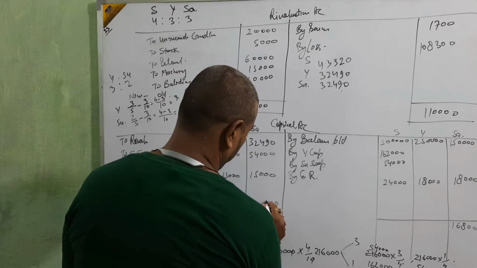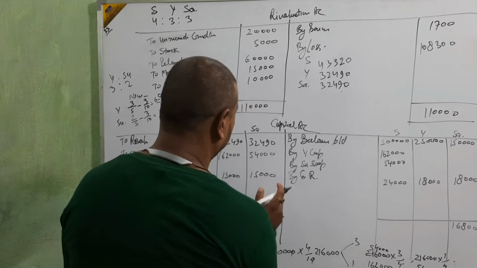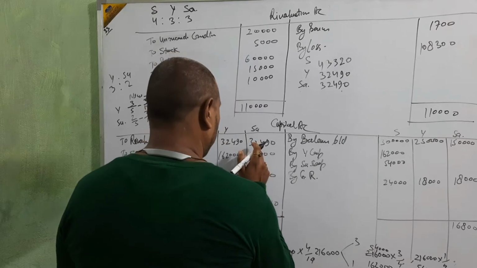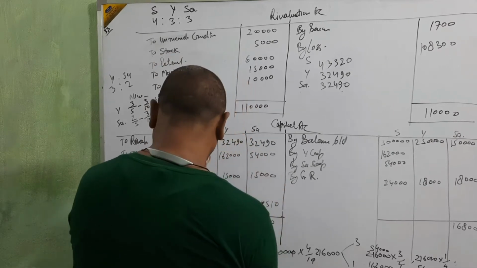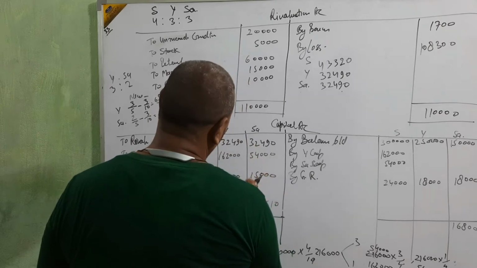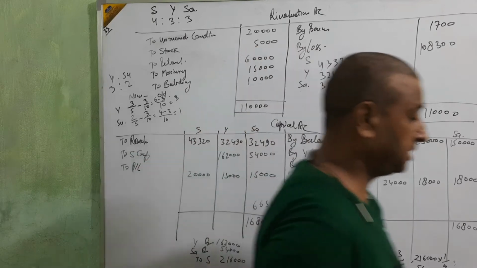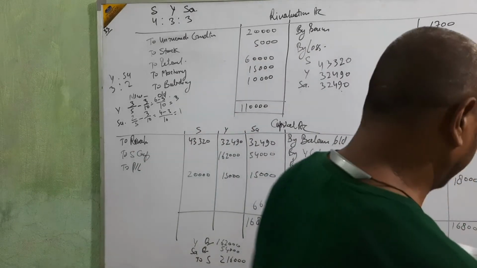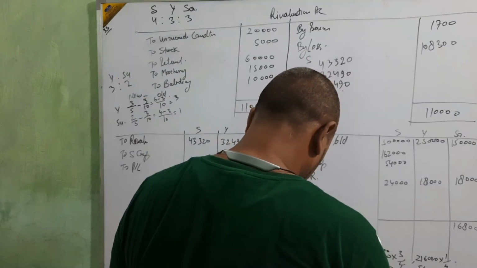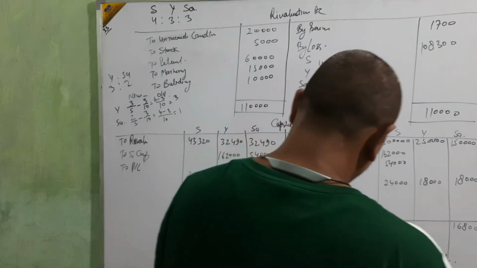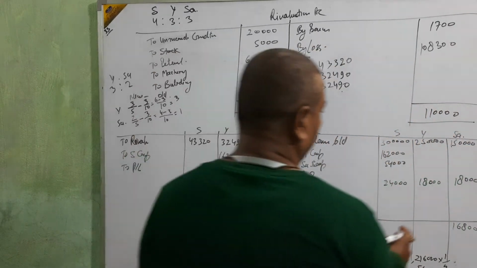Let's see the balance of capital. Only Samir's loan is given, no problem. Okay, it's balanced.